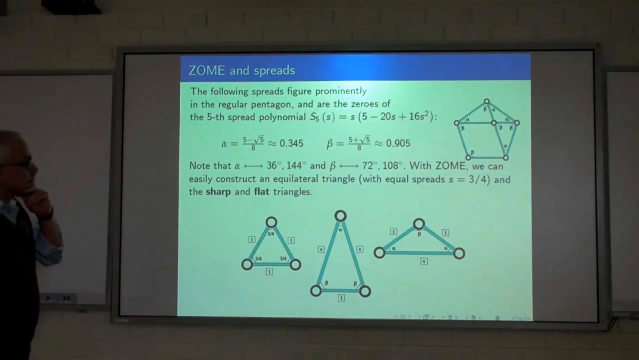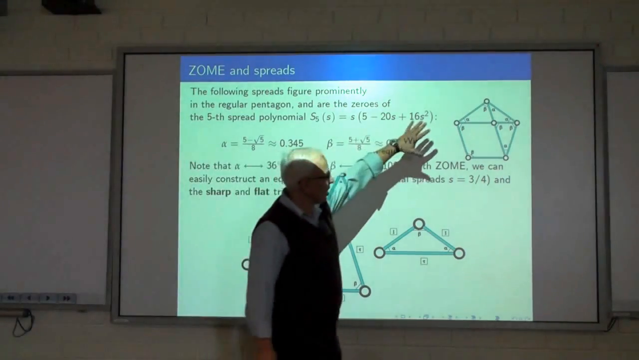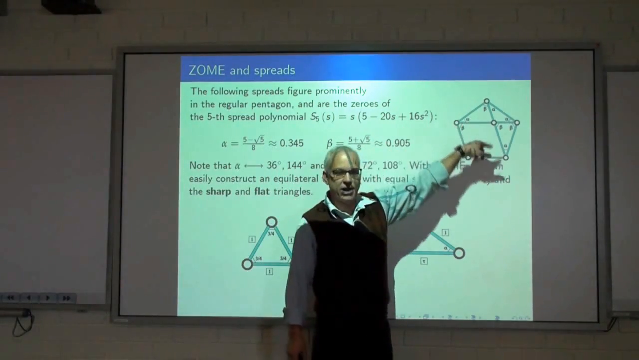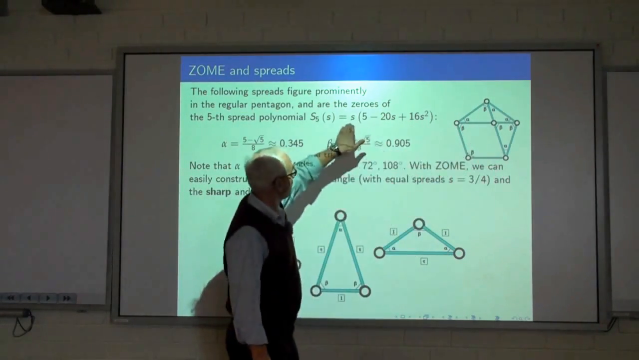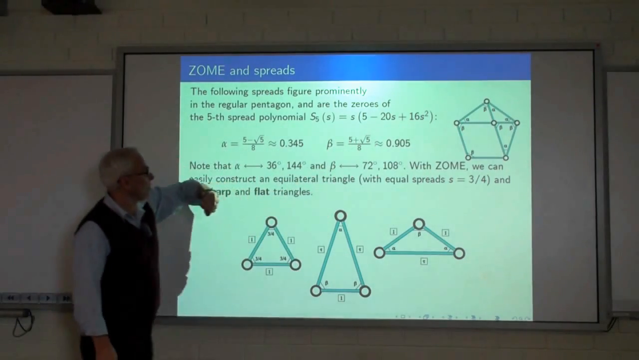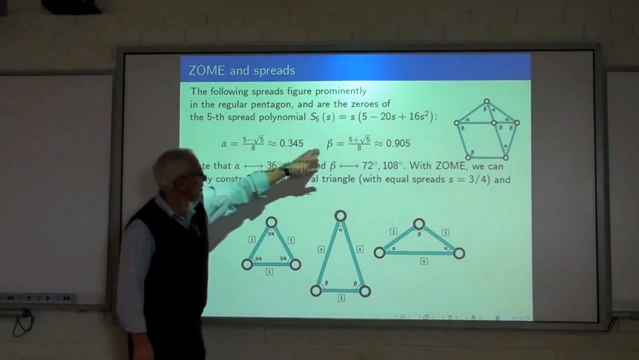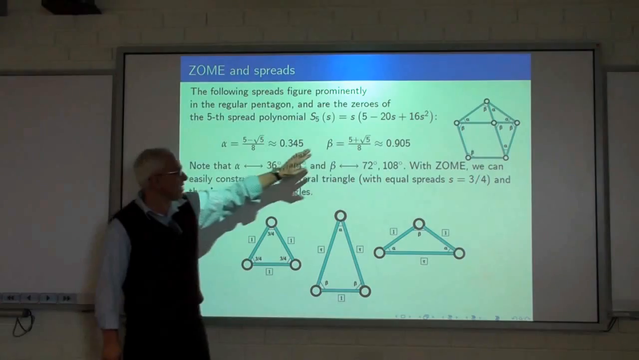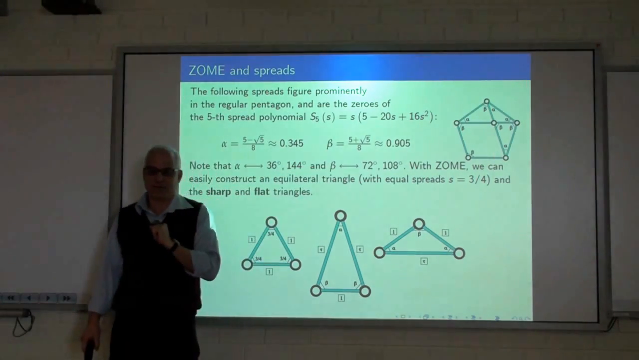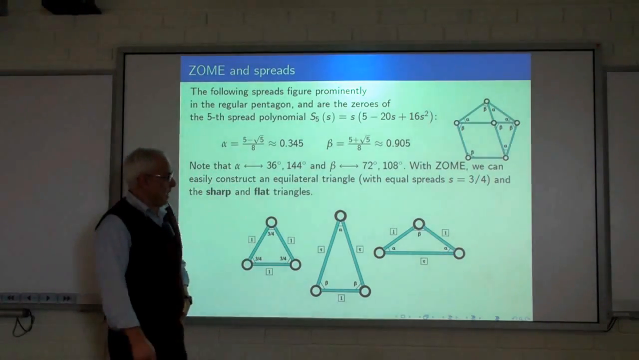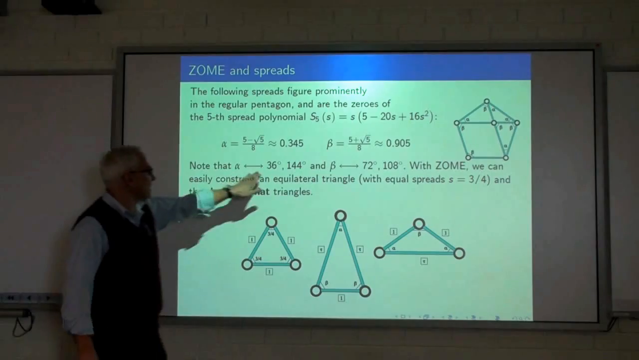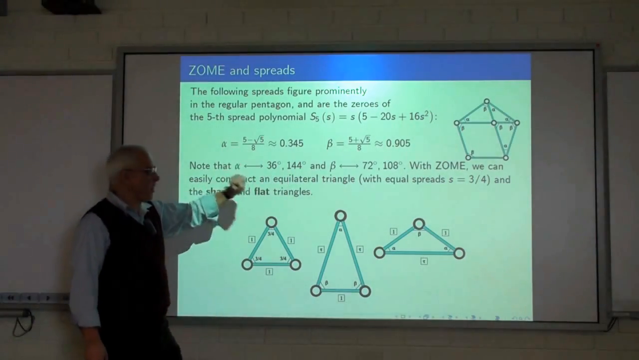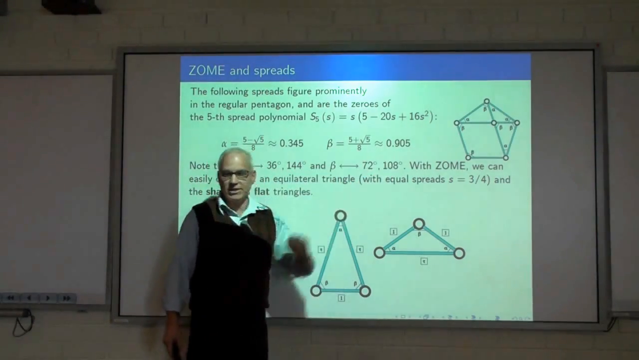Okay, here is a regular pentagon, and here are the spreads that figure in a regular pentagon. These are zeros of the fifth spread polynomial. Anyway, these are the values. They're alpha and beta, (5 minus root 5)/8 and (5 plus root 5)/8. They play the role of 36 degrees and 144 degrees for this one, and this one plays the role of 72 degrees and 108 degrees.